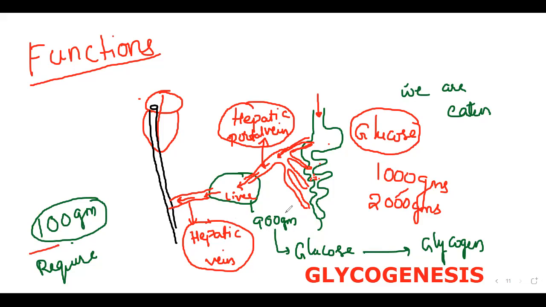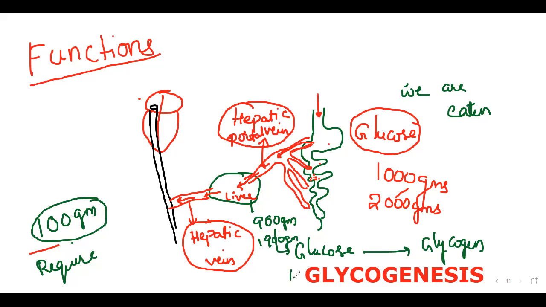Then what do I have to do? When we require glucose, then the glycogen is again transferred into glucose. First of all, you focus on this particular area.